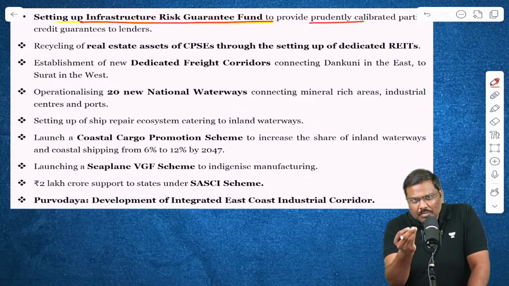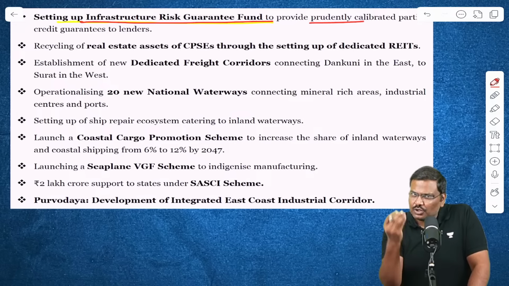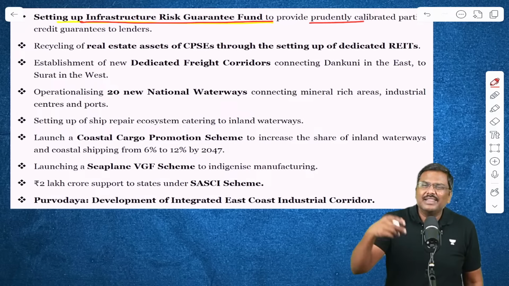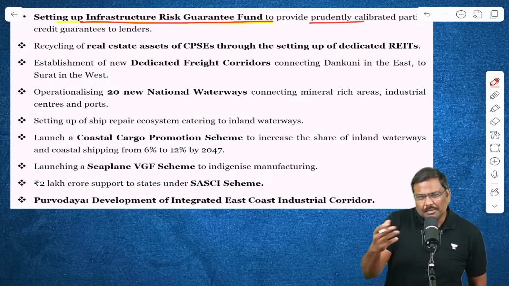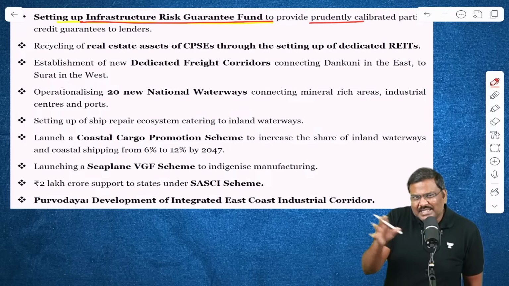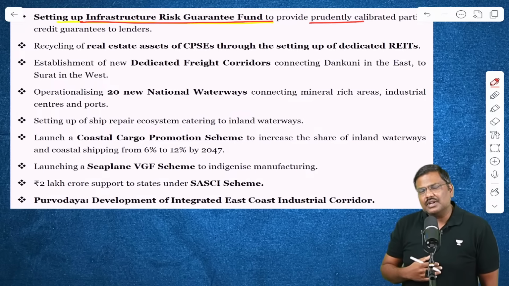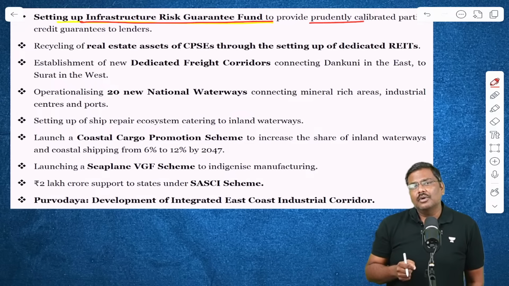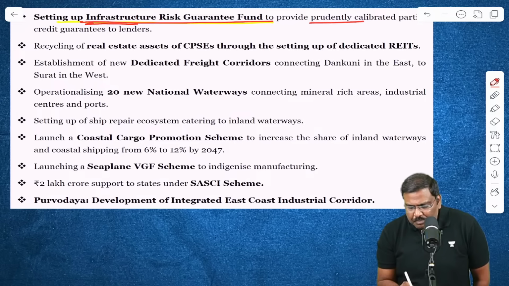Now, there is a problem that we want infrastructure to be promoted. But if the borrowers take loan and start defaulting, these will add to NPAs. And the banks will be very much worried about giving loans for infrastructure. They might simply stay away from lending to infrastructure. And by the way, infrastructure lending is required right now. We require a lot of infrastructure lending. So what is the government proposal here?